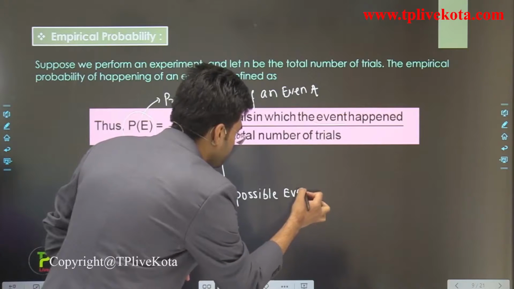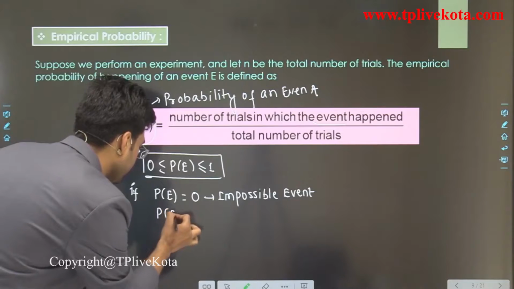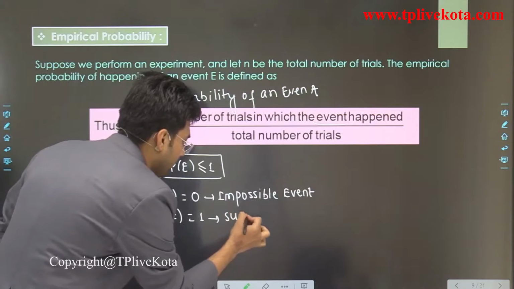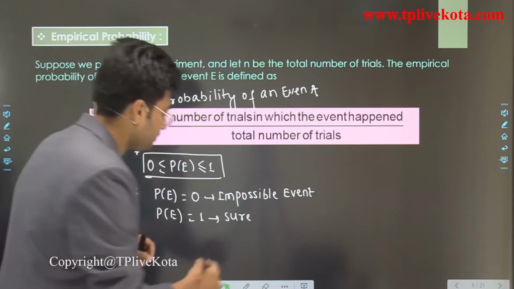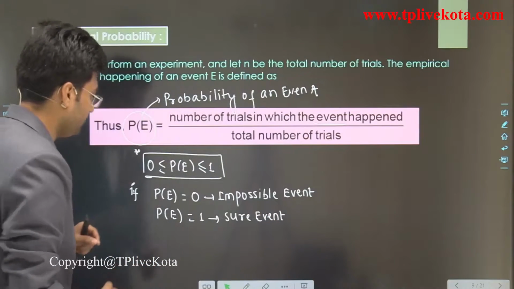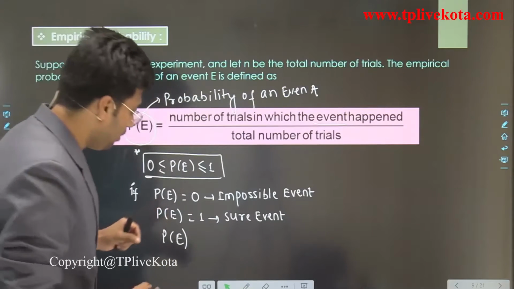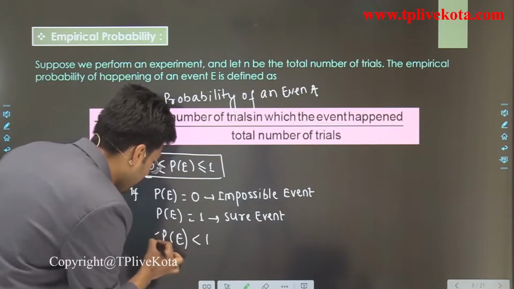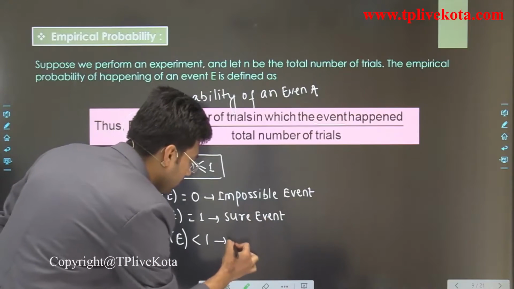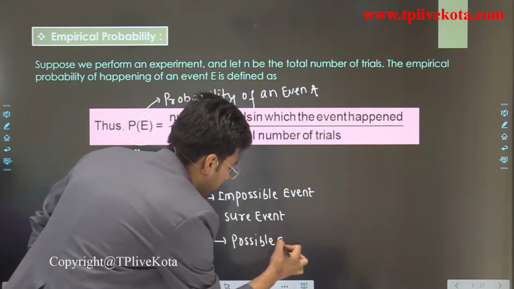And if the probability of any event is 1, then it is a sure event. And students, if the probability of any event is less than 1 and greater than 0, then we can say that this event is a possible event.